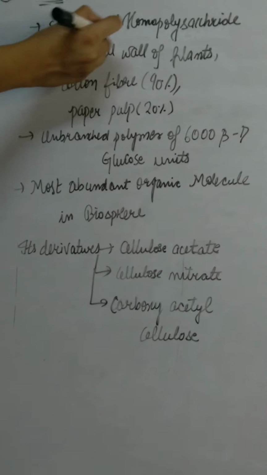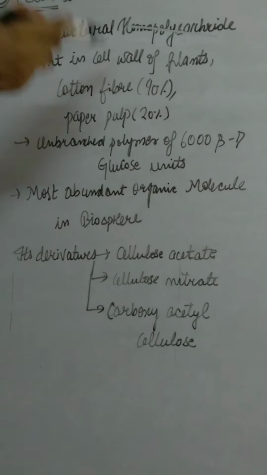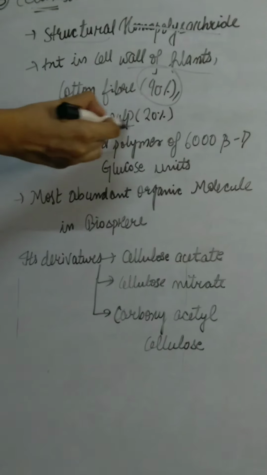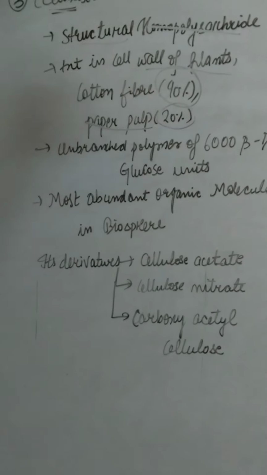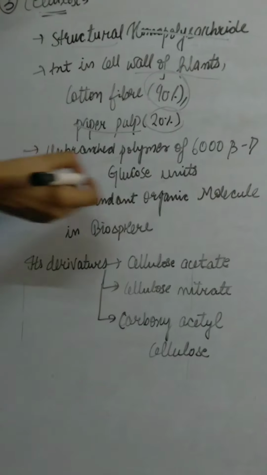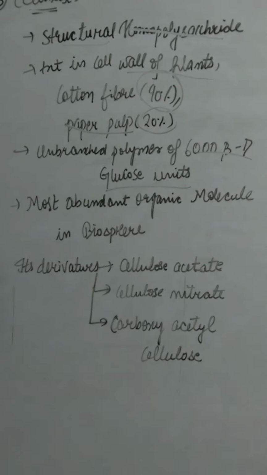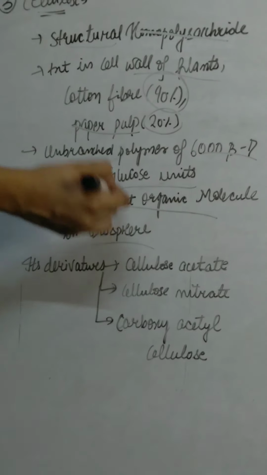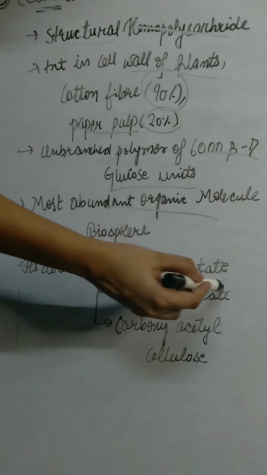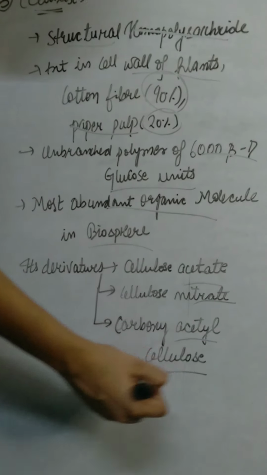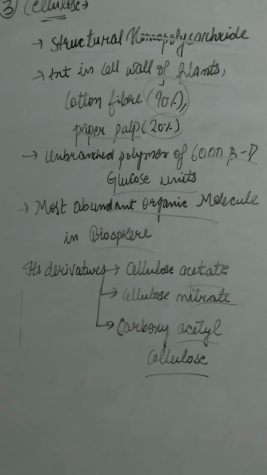Next one is cellulose. Cellulose is the structural homopolysaccharide. It is present in the cell wall of plants. In cotton fibers, 90% cellulose is present. In paper pulp, 20% of cellulose is present. It is the unbranched form of 6000 beta D glucose units. It is the most abundant organic molecule in the biosphere. Its derivatives are cellulose acetate, cellulose nitrate, and carboxyacetyl cellulose.